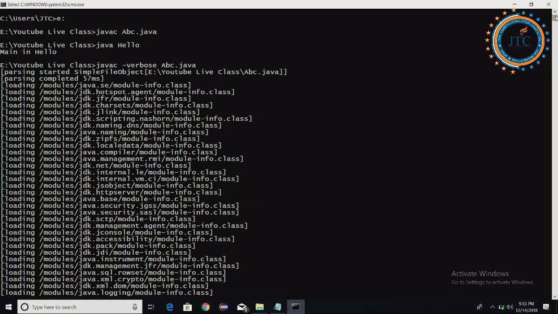Here again inside this, in the last, if you see, there are a few more things.